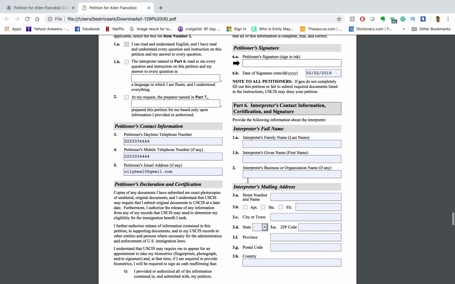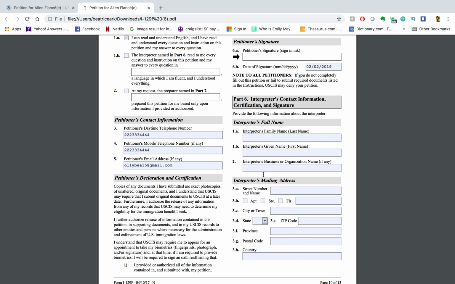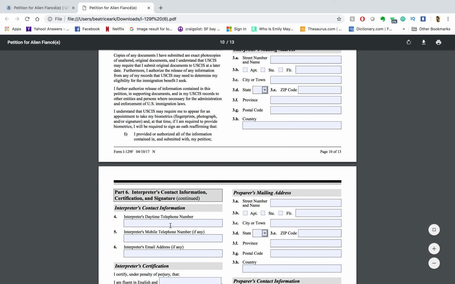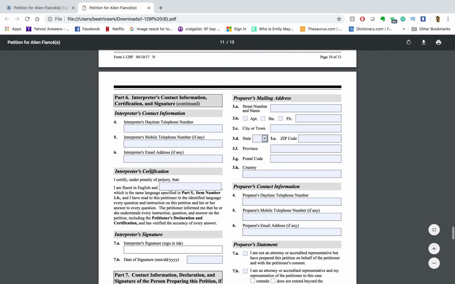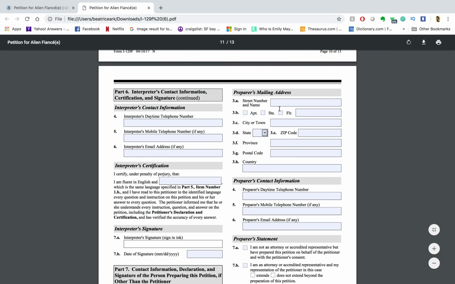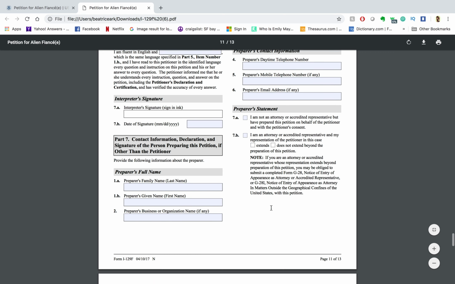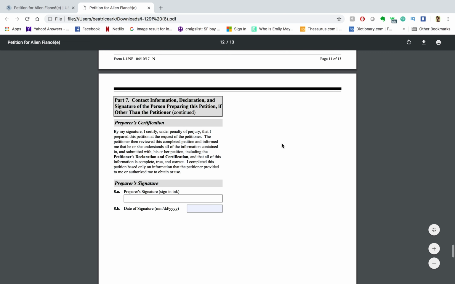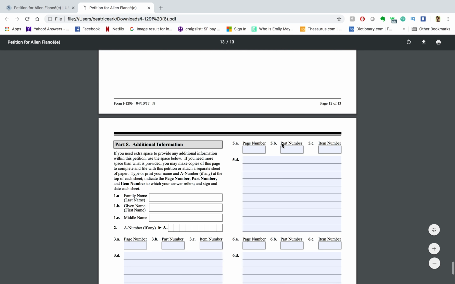Since we did not have an interpreter, I'm going to skip this part. We're going to skip the interpreter's mailing address, interpreter's contact information, and even the preparer. It's the same thing. If you do have that, make sure you include that. If you don't, skip it. And that's basically all there is to it.